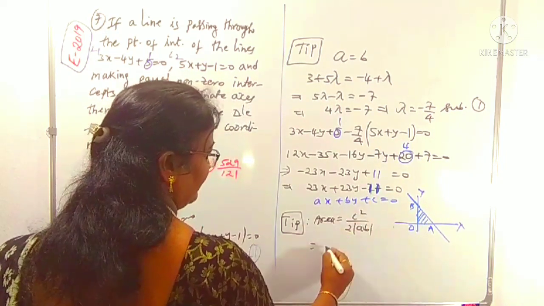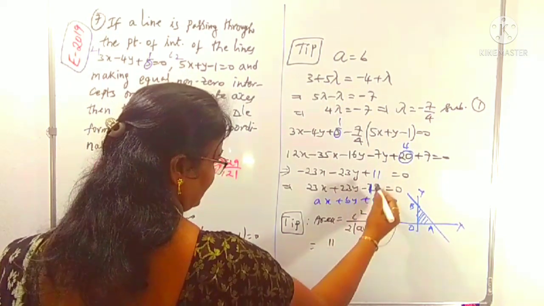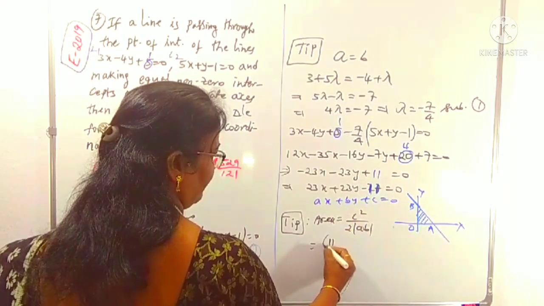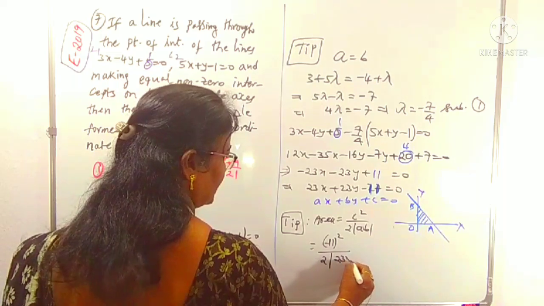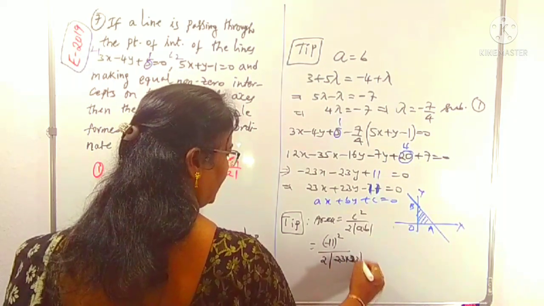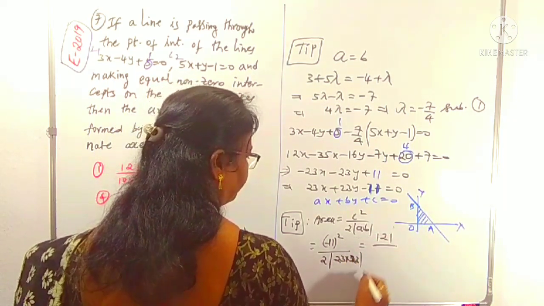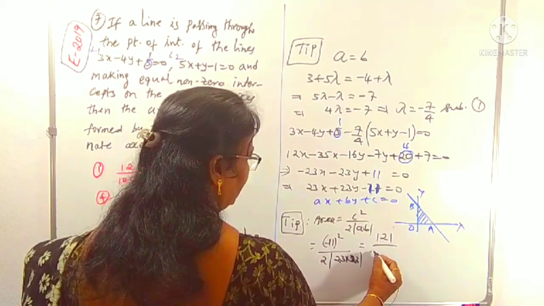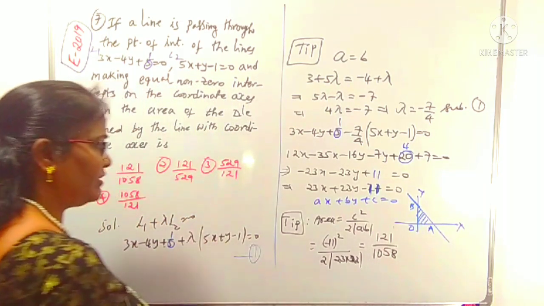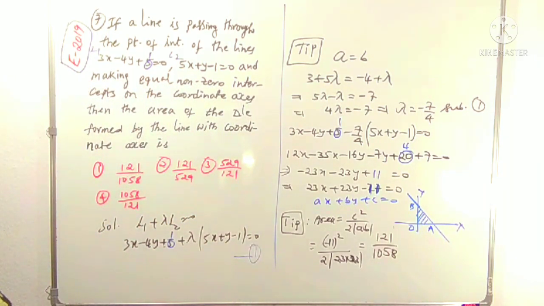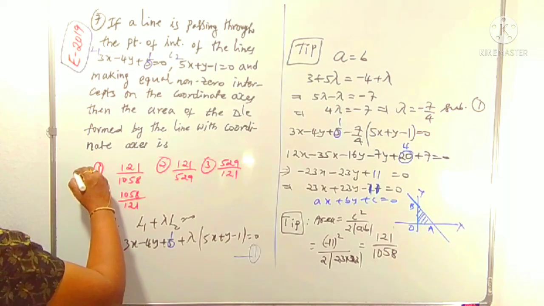C square means 11 square, minus also becomes plus because of the square. 11 square by 2 mod AB, 23 and 23. Now this is 121 by 2 into 23 into 23, that is 1058. That is, 121 by 1058 is our required area, which is there in the first option.